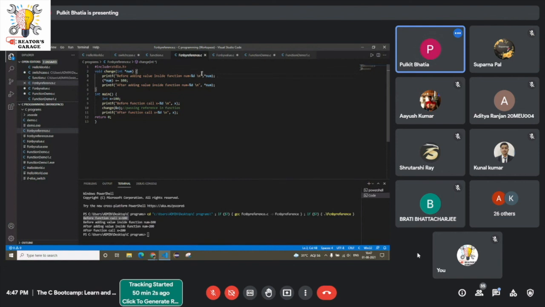Basically, you will be learning pointers in, I guess, the 8th day or 9th day. You have to wait till then. But this is a simple concept. Now, in this num, this statement is being executed before adding the value: num is equal to 100. Clear. Now, this statement means num is being incremented by 100. After this, the value is 200.